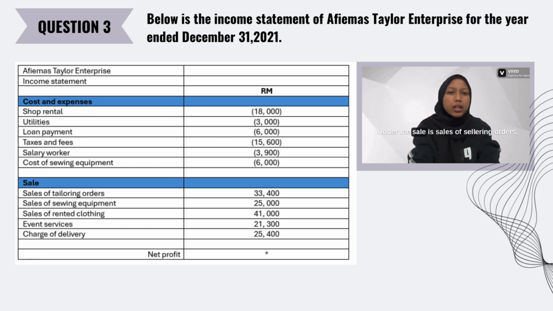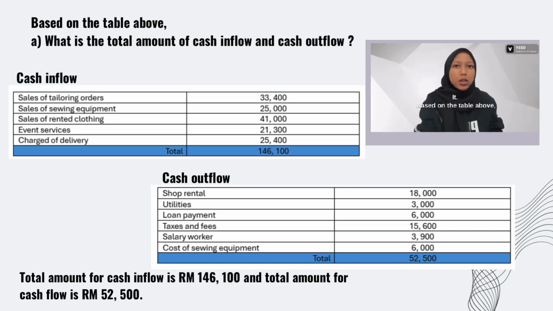Under the sales are sales of tailoring orders, sales of sewing equipment, sales of rented clothing, event services, and charge of delivery. Based on the table above, what is the total amount of cash inflow and cash outflow?